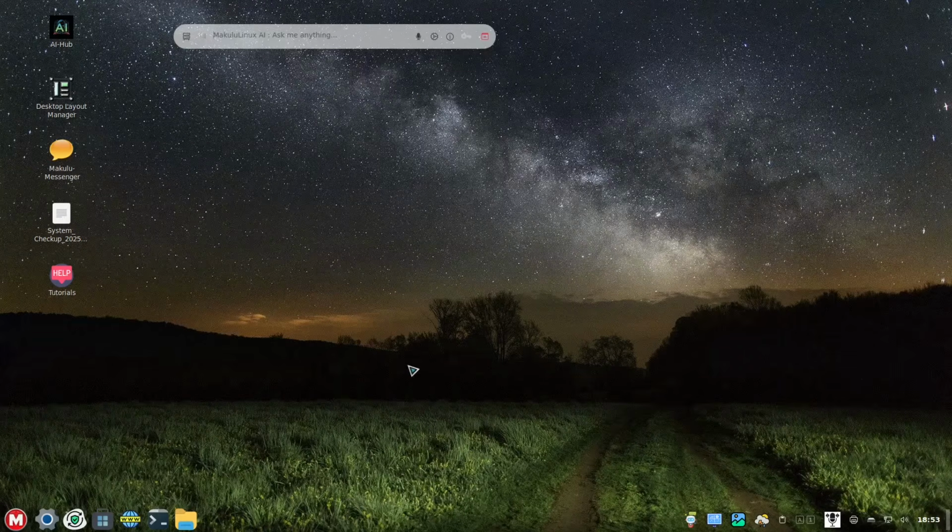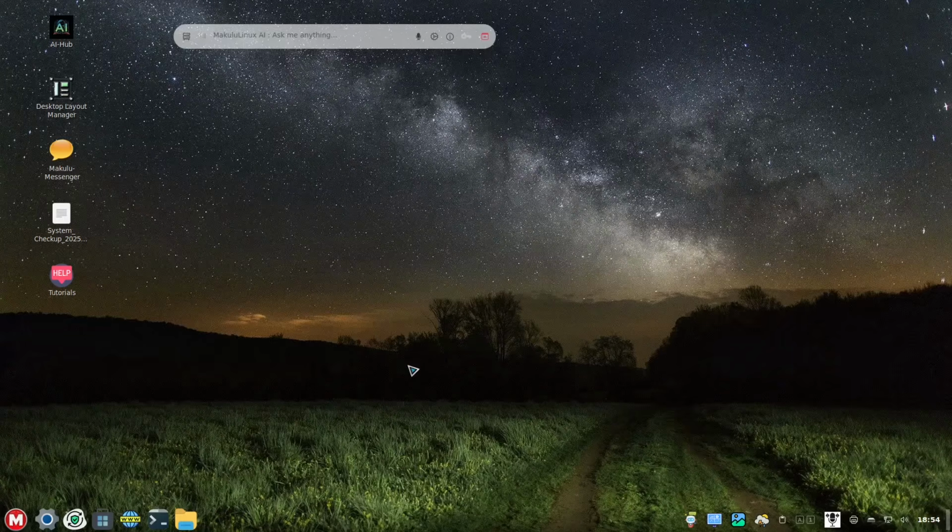So this is the Makulu Linux October 2025 edition, and they don't have any welcome page, but I think we could always check it out. And we have a lot of AI right here. That is why it's a little bit sluggish. I only gave it 8 gigabytes, and this is in virtual, so it will be a little bit sluggish because I'm using the virtual. So it's gonna be sharing with my hardware plus my virtual.